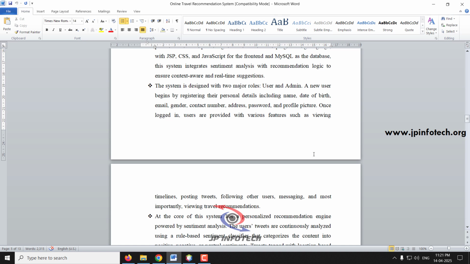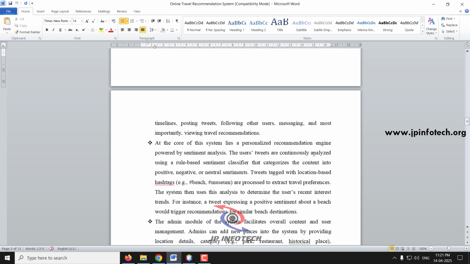In this system, we have two important entities, that is users and the admin. Users register and log into the system, and it is similar to an online social networking system where they can follow people, message people, and make tweets, and based on the tweets made, the sentiment analysis will be done.